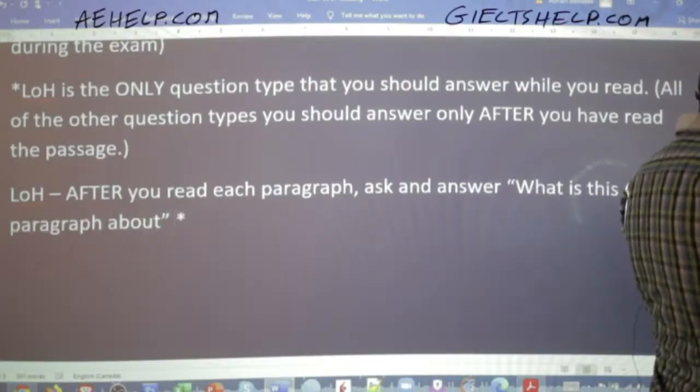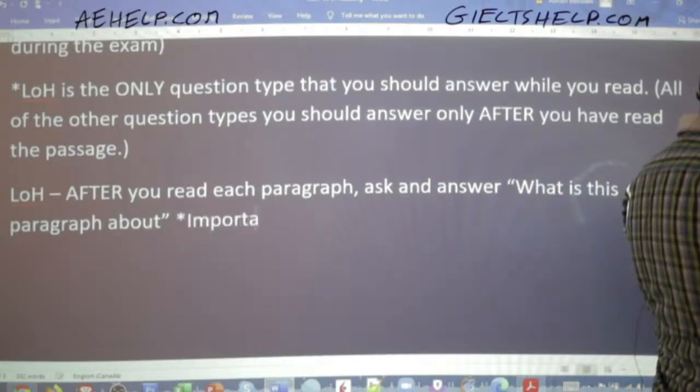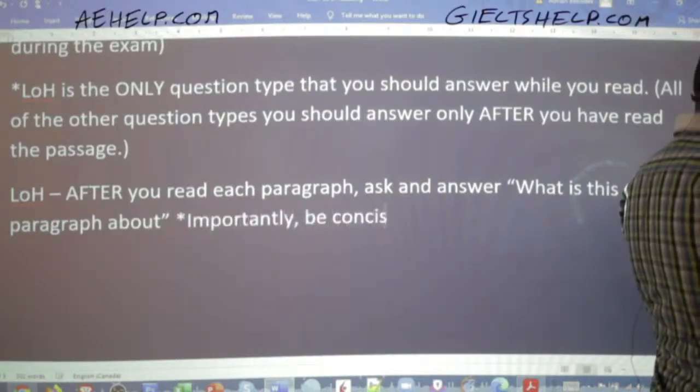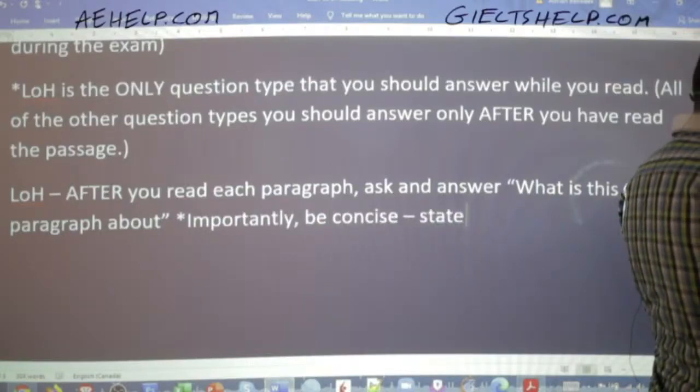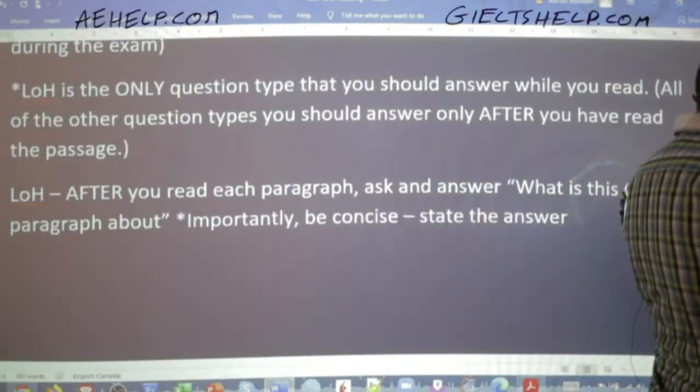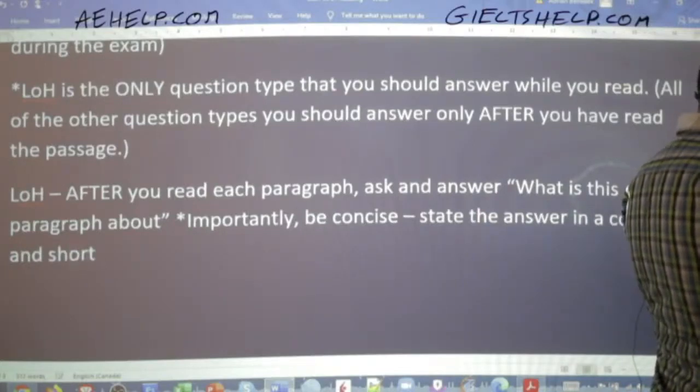Importantly, be concise. That means state the answer in a complete and short way.